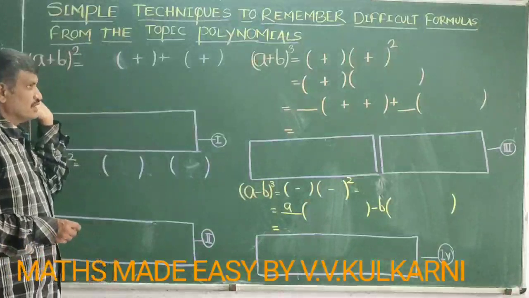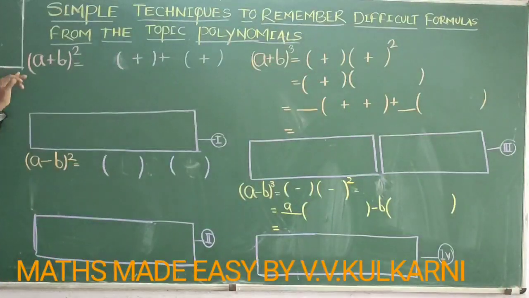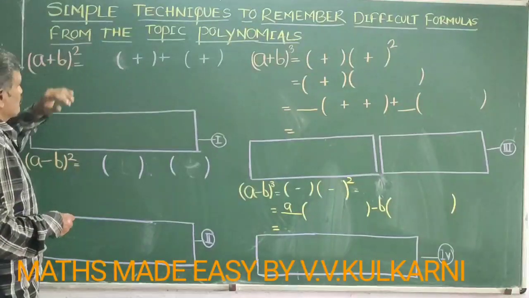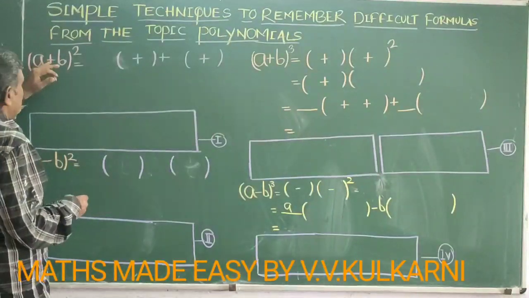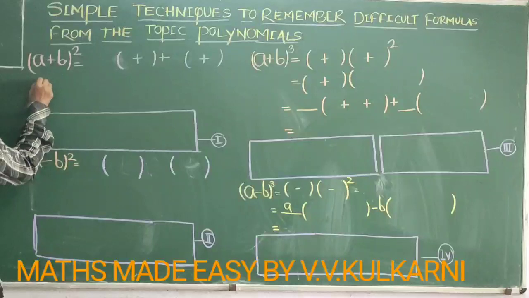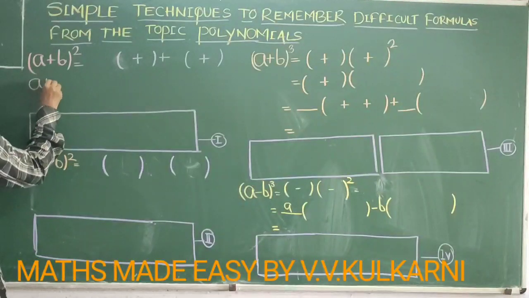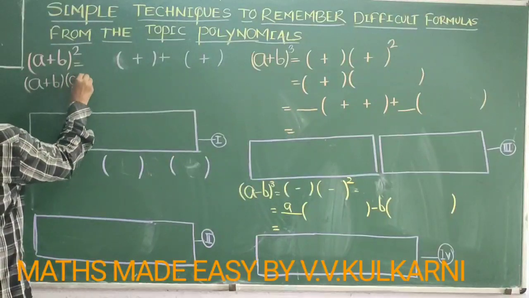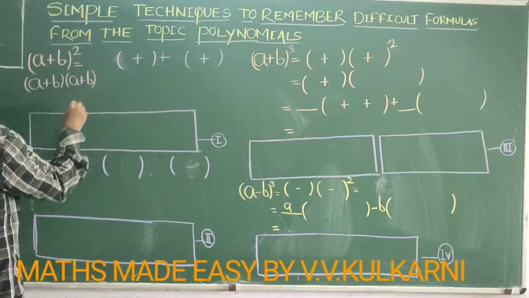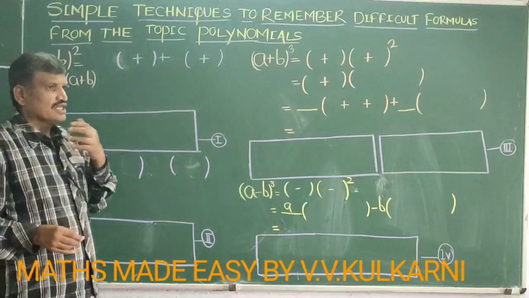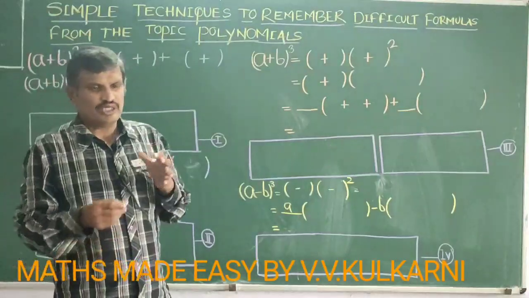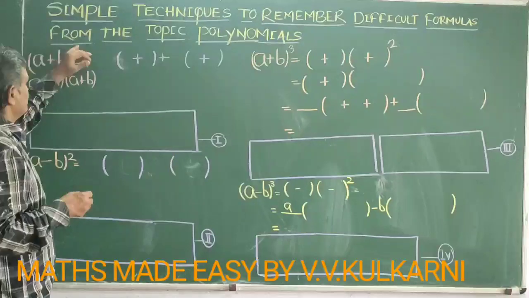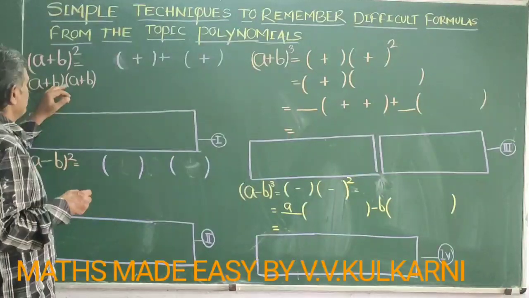Come on, let us start with a plus b whole square. See here, a plus b whole square is nothing but a plus b multiplied by a plus b. Just like a square, you do. What do you do in a square? A square means a multiplied by a. In the same way, if I write a plus b whole square, it is a plus b multiplied by a plus b.